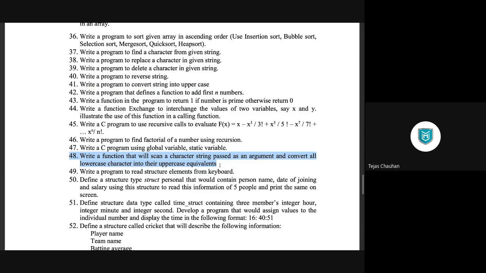आज आपको 4 program करने हैं. 42nd, so 42, 43, 46, 48. One by one, complete all these programs, and then you can also write your programs. So that's all from my side.